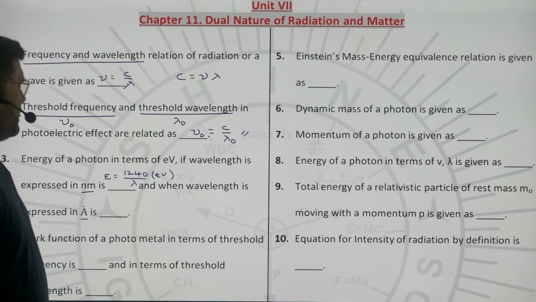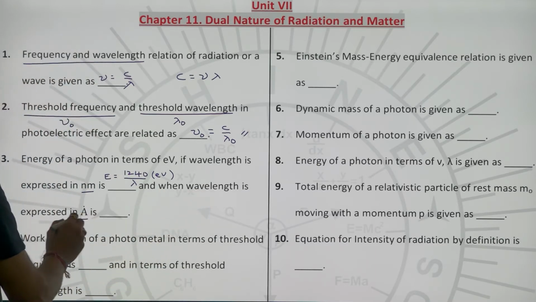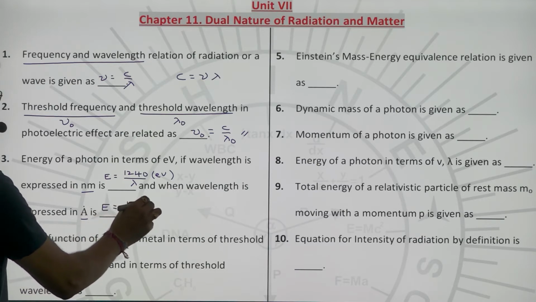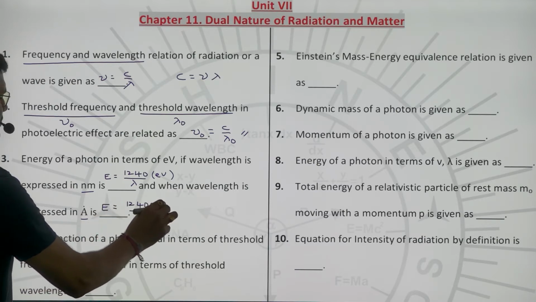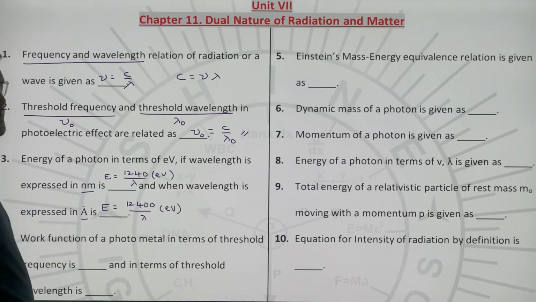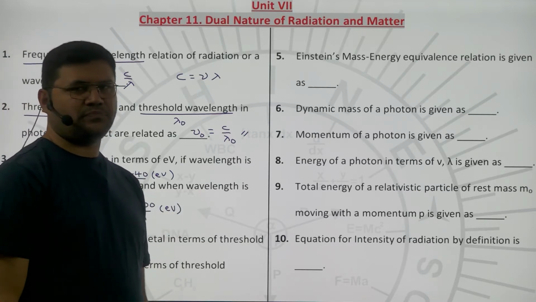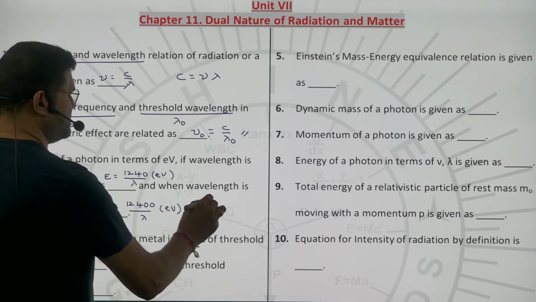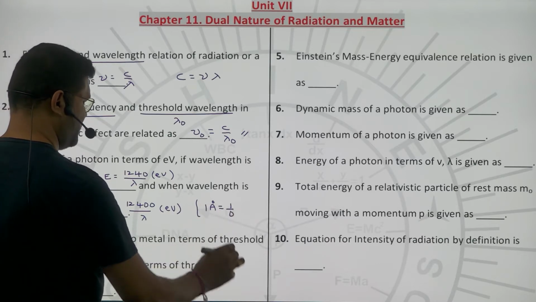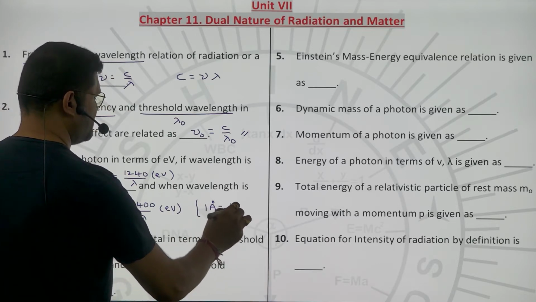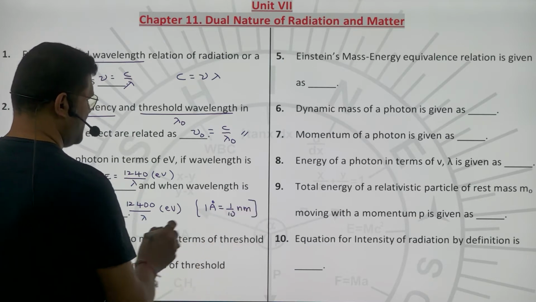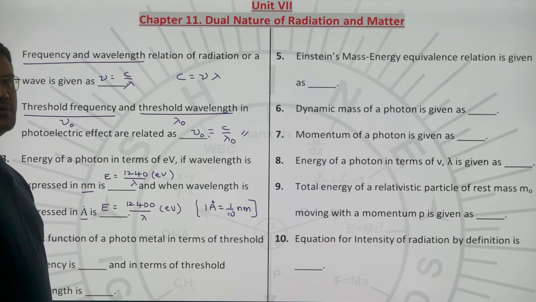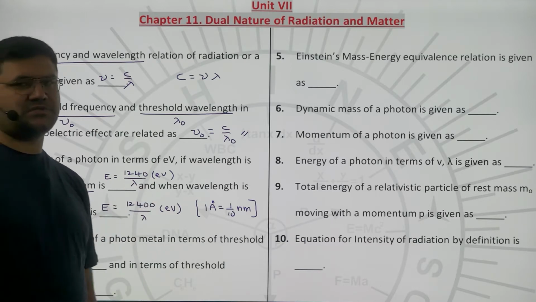Second, when wavelength is expressed in angstroms, the same formula becomes 12400 by lambda, lambda in angstroms, and the energy value you get back is in eV, because 1 angstrom is 1 by 10th of a nanometer. That's what makes the difference of 1240 and 12400 in the two relations.